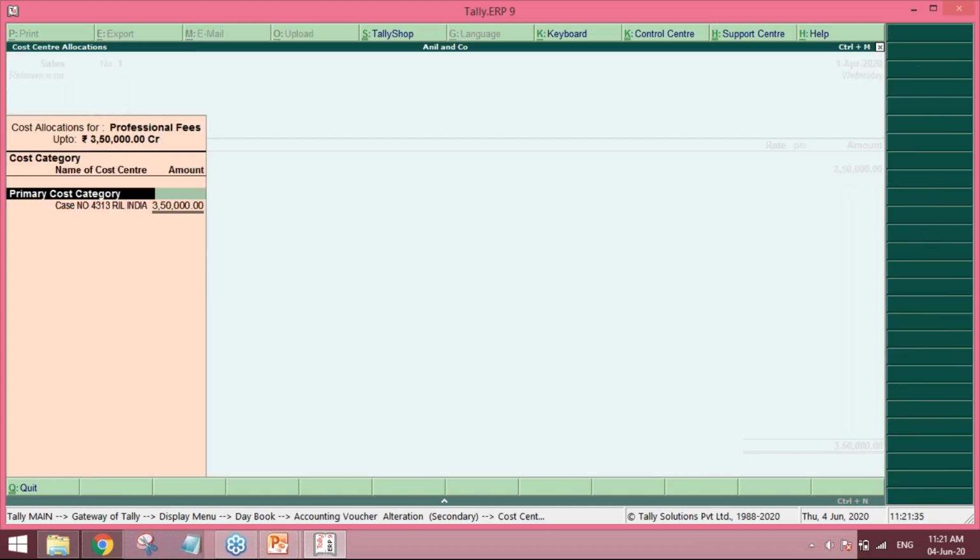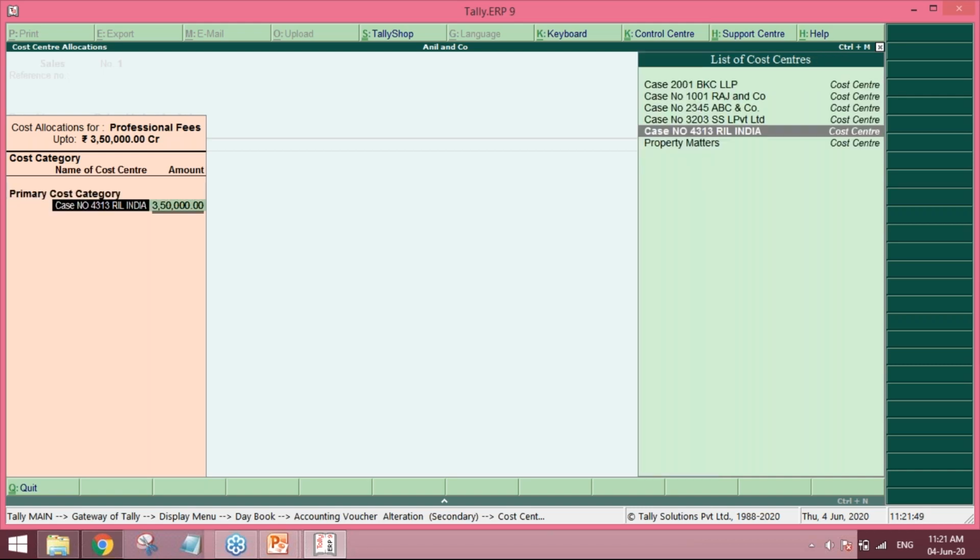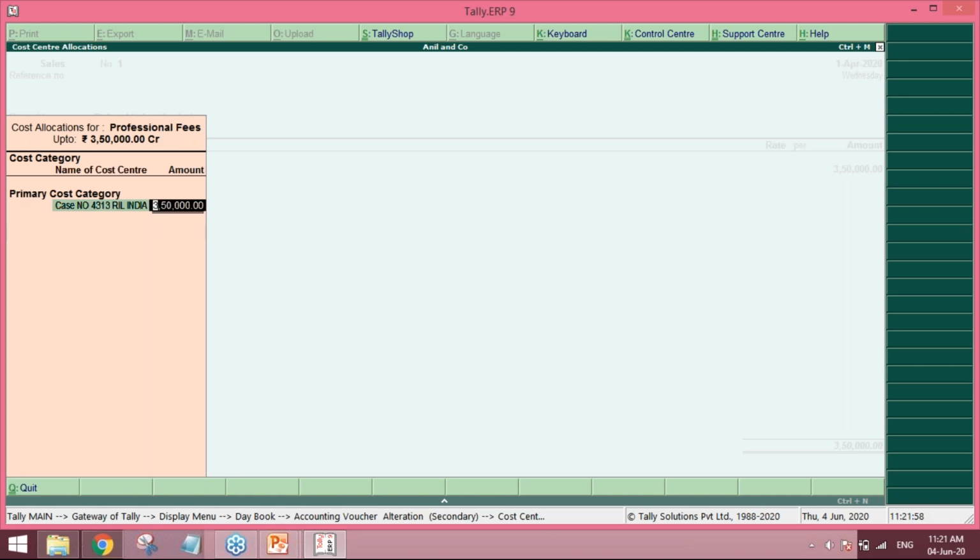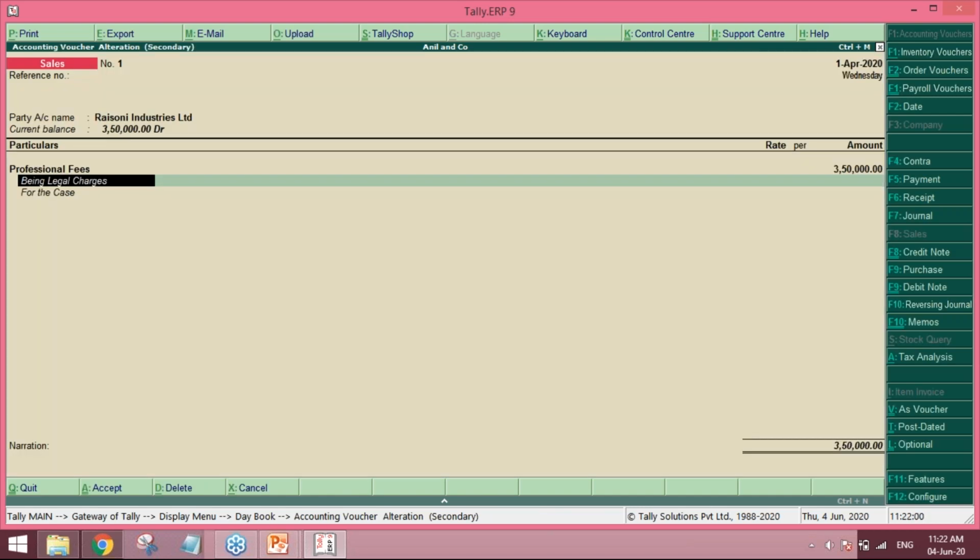If you want to keep different categories, you can also name the category as property case and so on. Then you can select the cost center, which is the case number. So this 3,50,000 will be allocated to that case number, so it will be considered as the income of that case number.